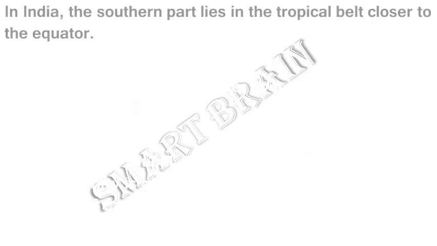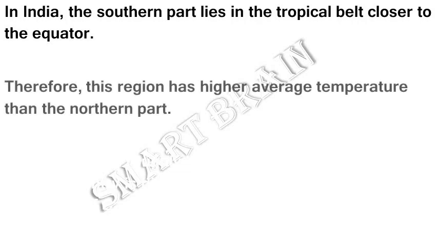In India, the southern part lies in the tropical belt closer to the equator. Therefore, this region has higher average temperature than the northern part.